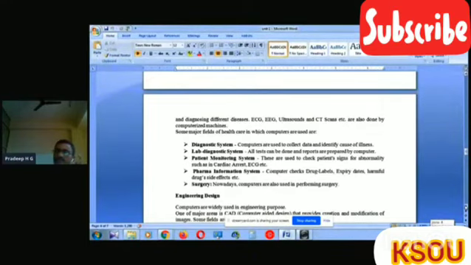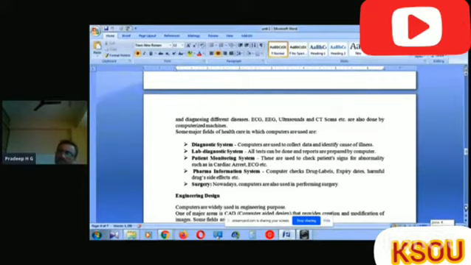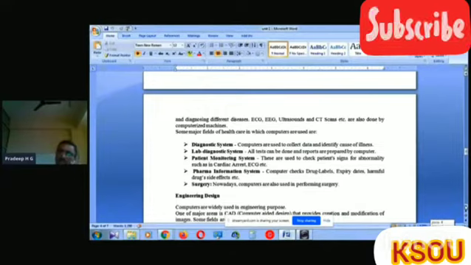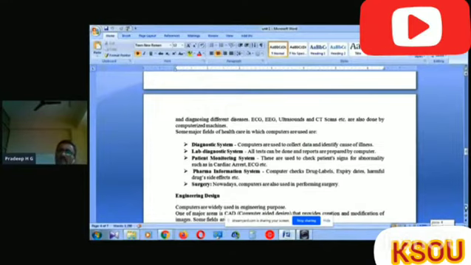These are also done by computerized machines. All the processes and actions going on in any organization, not only healthcare but even the finance department or any department, are followed by the computer system.